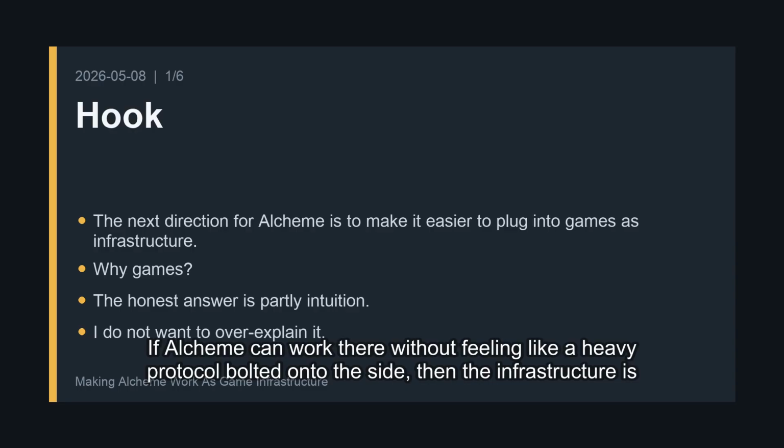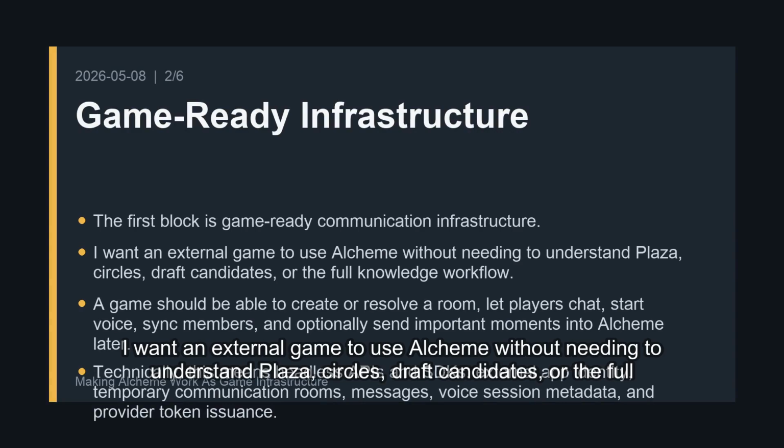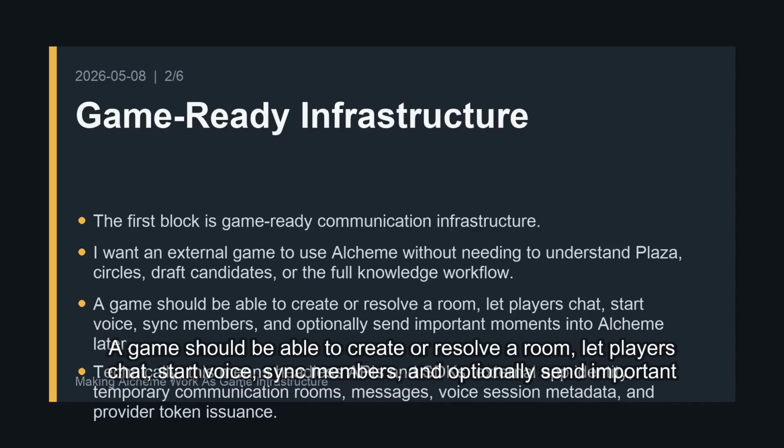The first block is game-ready communication infrastructure. I want an external game to use Alcheme without needing to understand Plaza, circles, draft candidates, or the full knowledge workflow. A game should be able to create or resolve a room, let players chat, start voice, sync members, and optionally send important moments into Alcheme later.